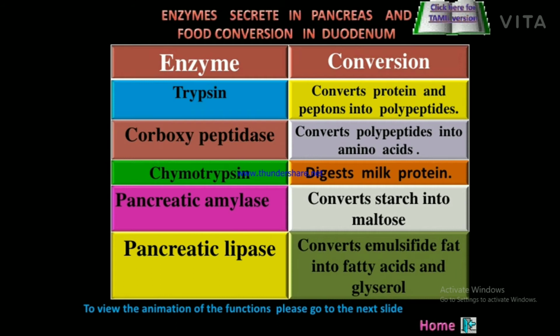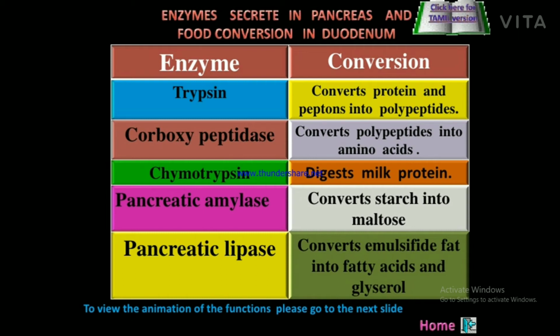In this chart, the enzyme and which macronutrients the enzyme will convert. Enzymes, first one is trypsin. It converts protein and peptones into polypeptides. Carboxypeptidase converts polypeptides into amino acid.